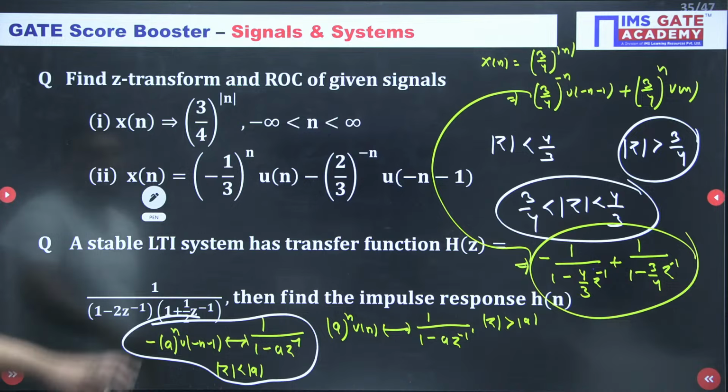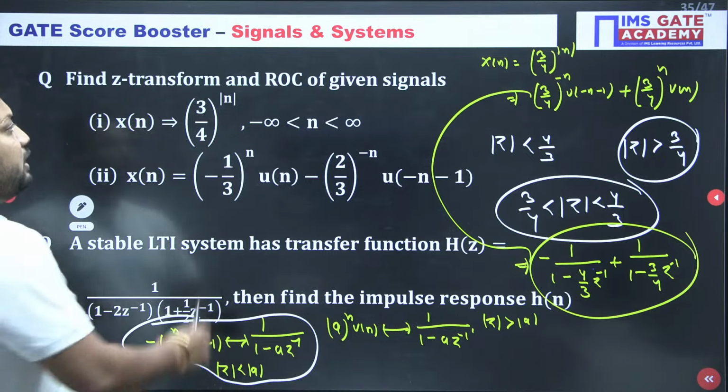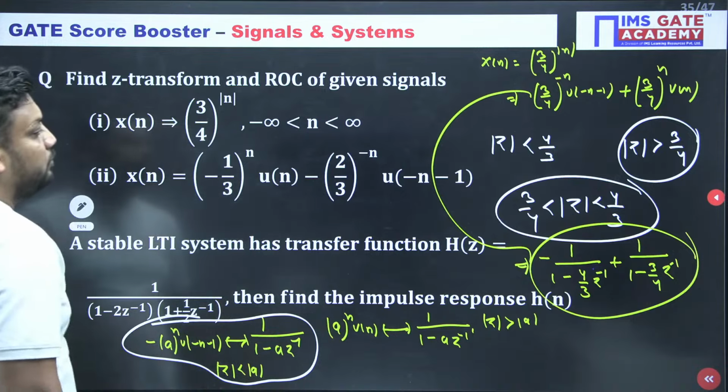No problem Akansha, no problem beta. Tell me, shall we go for next? Is it clear or not? If the first one is clear, then tell me the ROC of the second one. Do you know the ROC of the second?